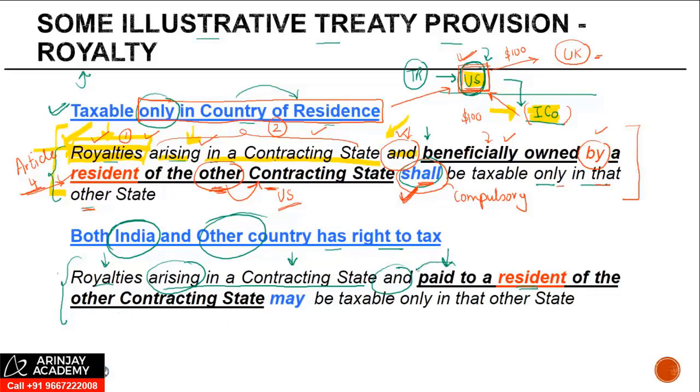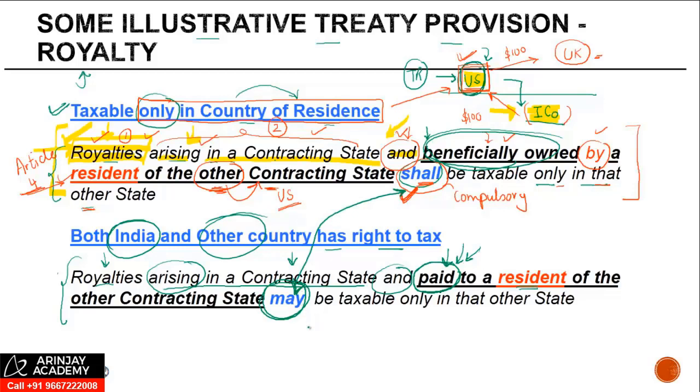Now there's a small bit of a difference here. I'll just come to this in a short while. But barring this word "paid", it is the same over here. Here it was written that it is beneficially owned by. Here it is written that it is paid to a resident of the other contracting state, may be taxable. Now here you have the word "may", there you have the word "shall".